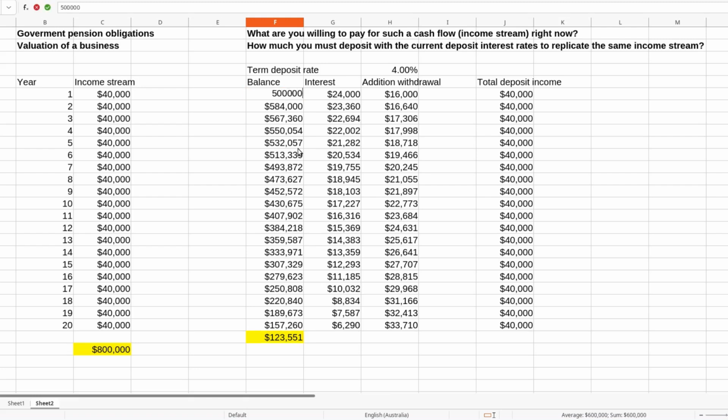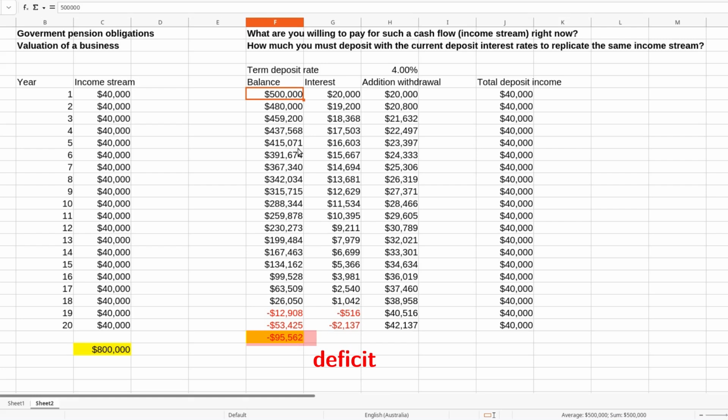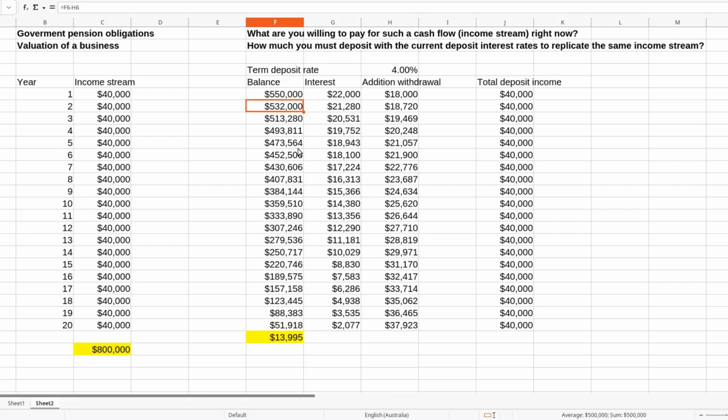How about $500,000? Now, we have a negative balance of $96,000. The $500,000 price tag is too little for our coffee shop. So far, we have discovered that the fair value is between $500,000 and $600,000. Let's keep trying to narrow our estimate. The model says that $550,000 is too much, and $540,000 is too little. Furthermore, it says that $545,000 is too much, but it is getting close.